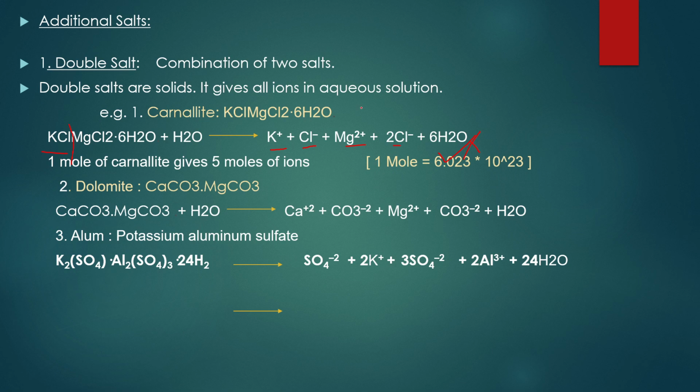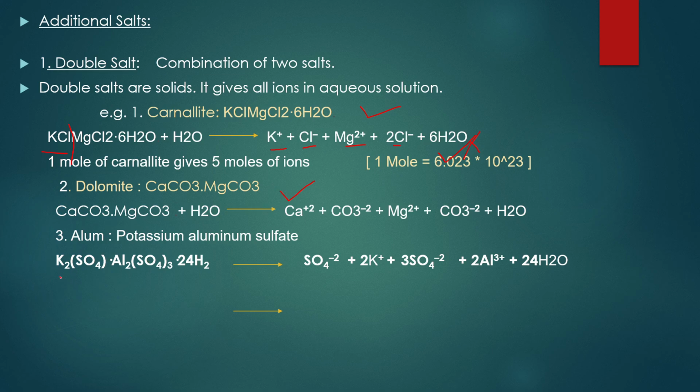One thing, carnallite is an ore of magnesium. Dolomite is also an ore of magnesium. Magnesite is also an ore of magnesium. Let us consider another double salt, that is alum. What is alum? It is generally referred to as potassium aluminium sulfate. The general formula is K2SO4·Al2(SO4)3·24H2O. Simple, it's a double salt.